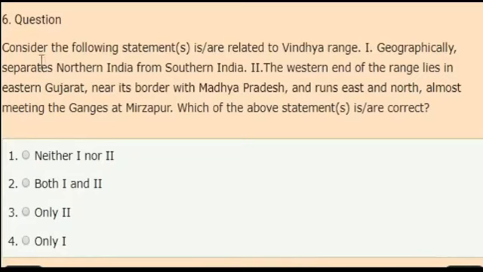Next question. Consider the following statements which are related to the Vindhya range. First statement, it geographically separates northern India from southern India. Second statement, the western end of the range lies in eastern Gujarat near its border with Madhya Pradesh and runs east and north, almost meeting the Ganges at Mirzapur. Which of the above statements is correct? And the correct answer is both 1 and 2 statements are correct.